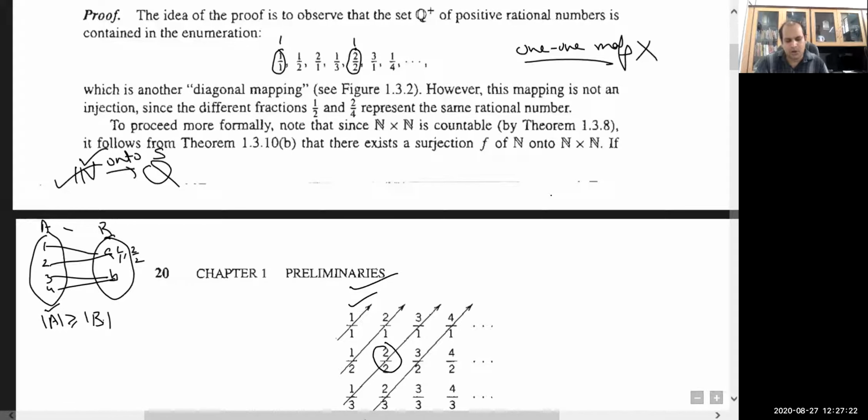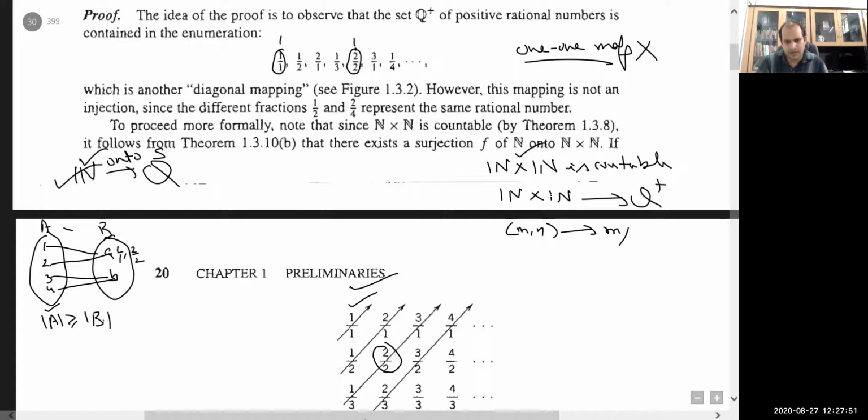So to proceed more formally, note that since N cross N is countable, as we have just proved, consider the map from N cross N to Q plus, the positive rationals, which sends the ordered pair (m, n) to the rational m by n.